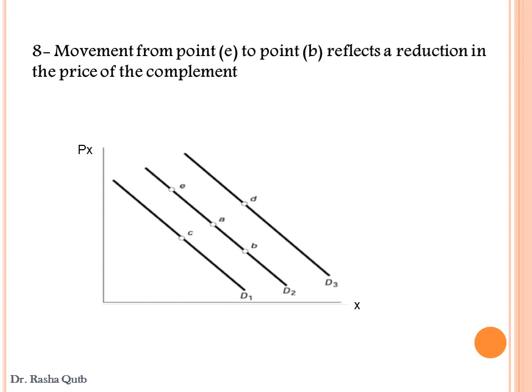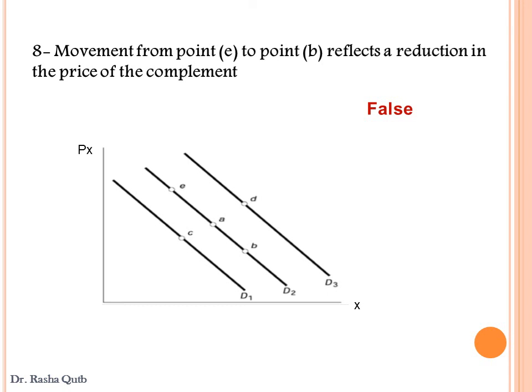Number 8. Movement from point E to point B reflects a reduction in the price of complements. This sentence is false. Why? Because point E and point B are points located on the same demand curve, D2. So, movement from point E to point B indicates that the quantity demanded for X increases as a result of a decrease in the price of X.